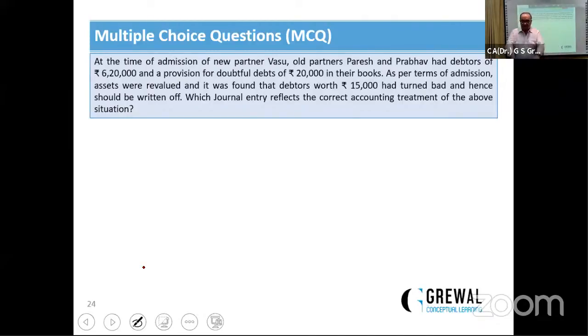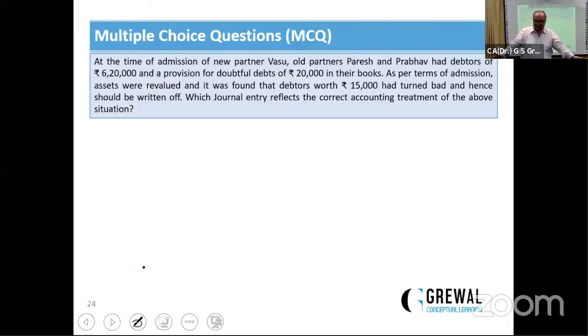Now, अब क्वेश्चन आ गया है. इस क्वेश्चन के अंदर डेटर है 6,20,000 and there is a provision for doubtful debts of 20,000. As per the terms of division revalued किया, लेकिन उस समय पता लगा debtors worth ₹15,000 had been turned bad and hence should be written off.